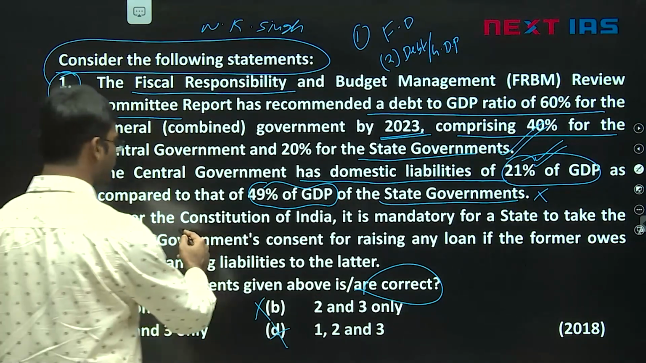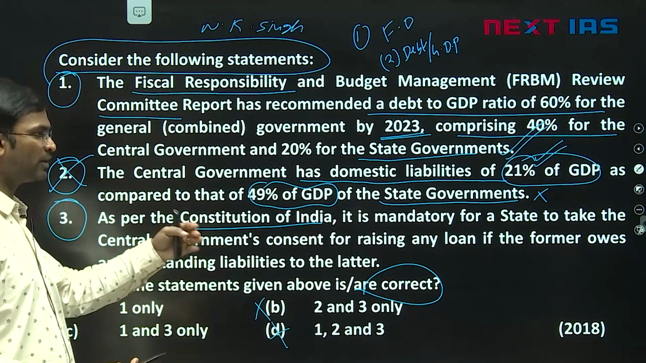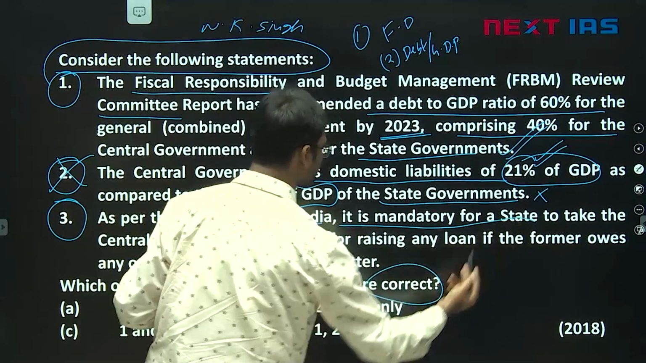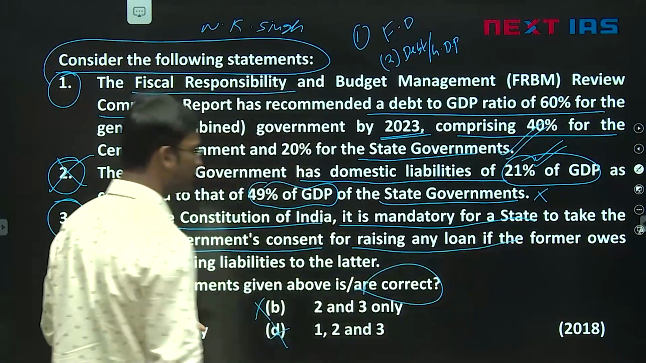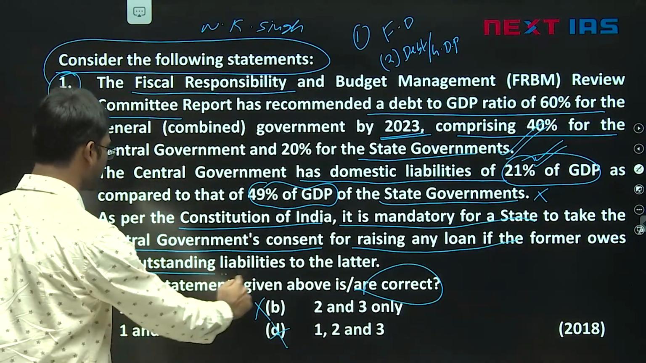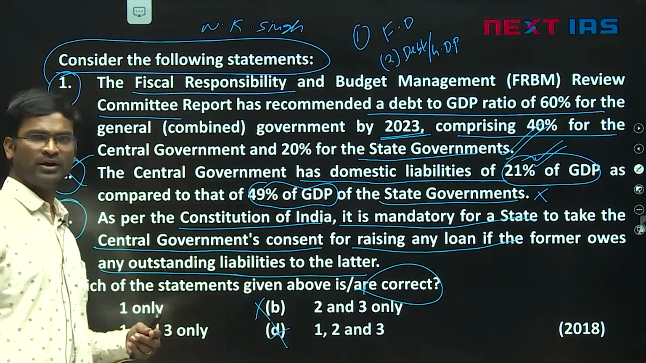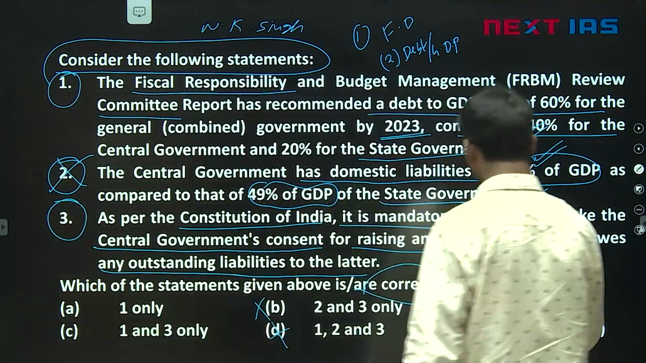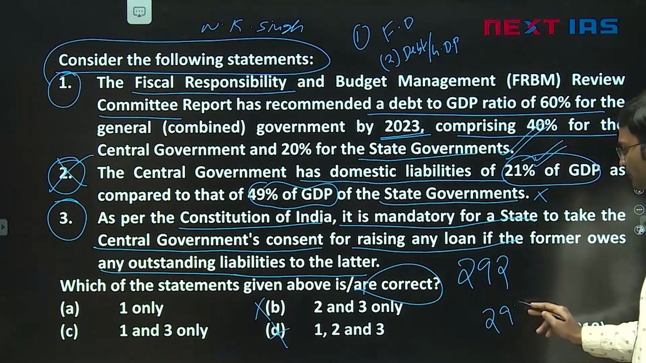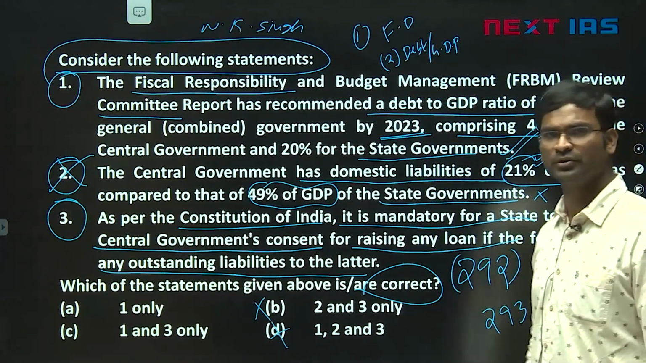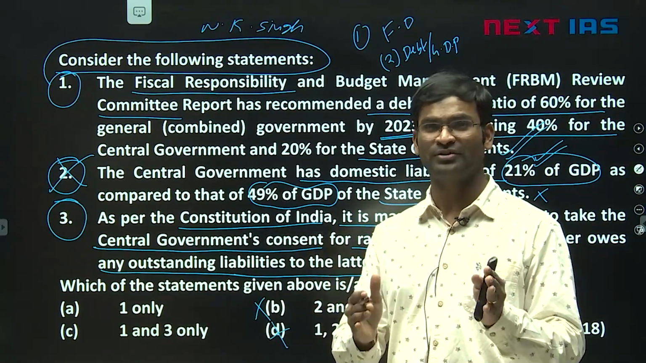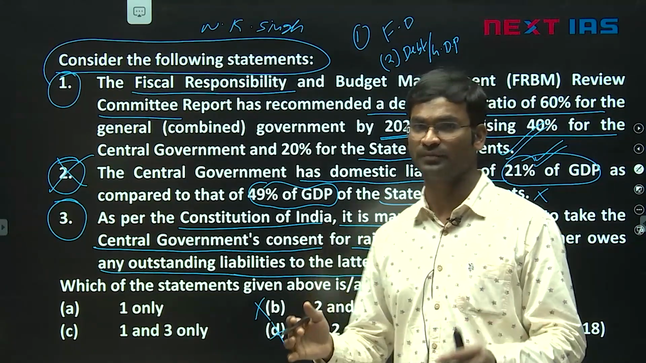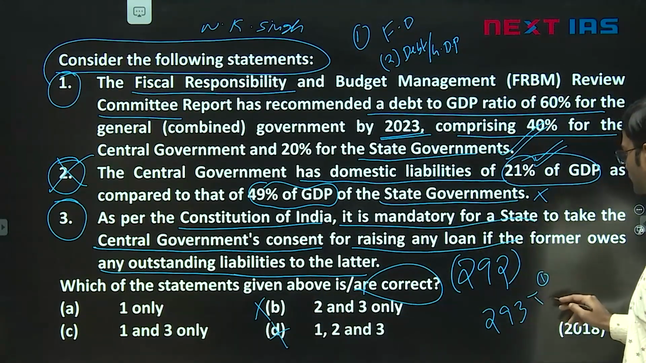As per the Constitution of India, it is mandatory for a state to take the central government's consent for raising any loan if the former owes any outstanding liabilities to the latter. Yes, you might have heard of article 292 and article 293, friends. Article 292 talks about borrowings of the central government. Article 293 talks about the borrowings of the state governments. In 293, there are 3 clauses, 1, 2, 3. In the third, they added one point.